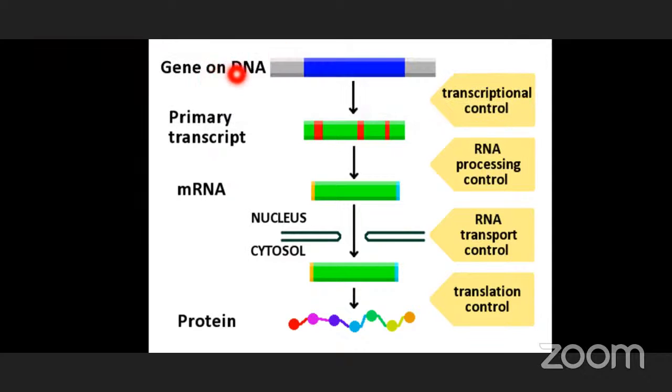This DNA is involved in the transcription process to synthesize RNA, the primary transcript. This RNA undergoes processing control and forms a matured mRNA.